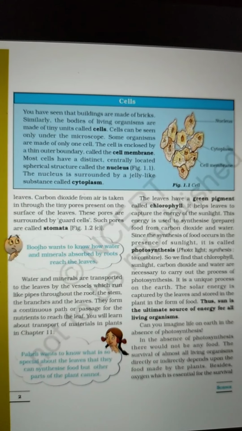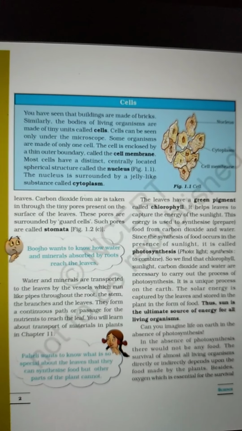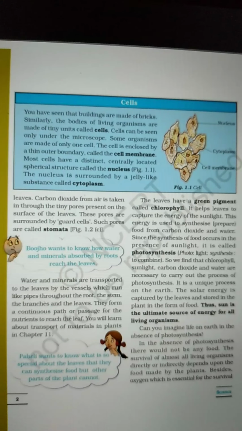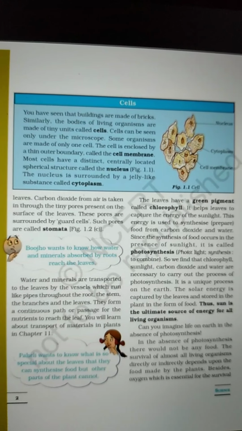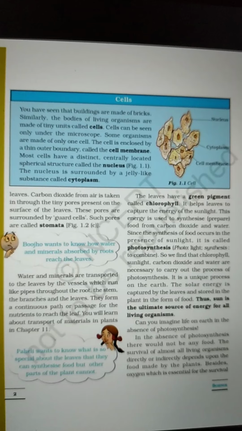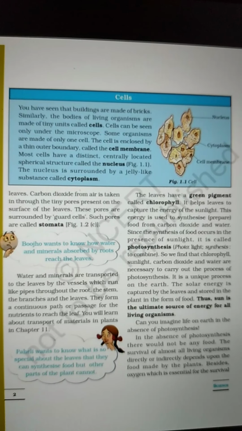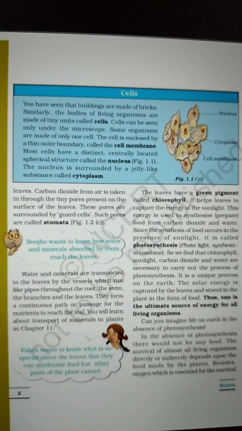In the picture of the cell you can see the outer cover of the cell, that is the cell membrane. Most cells have a distinct, centrally located spherical structure called the nucleus. In the picture of a cell you can see a circular structure in the center, which is called the nucleus.